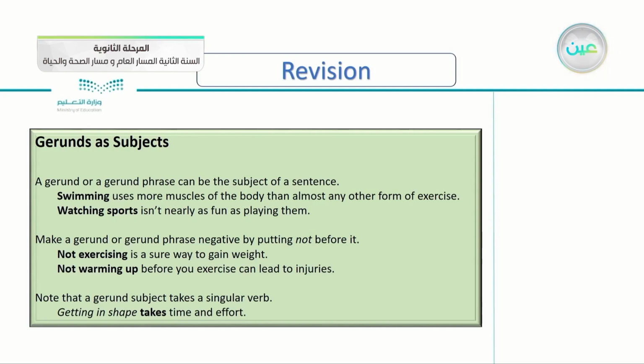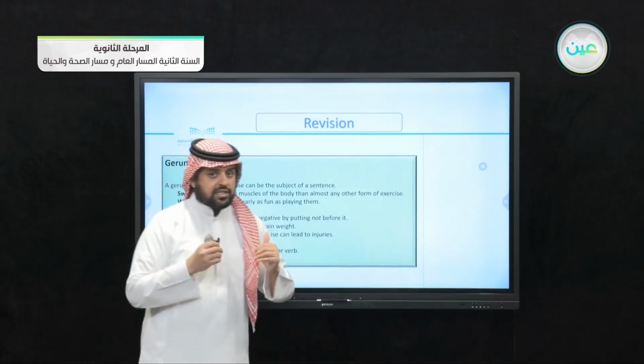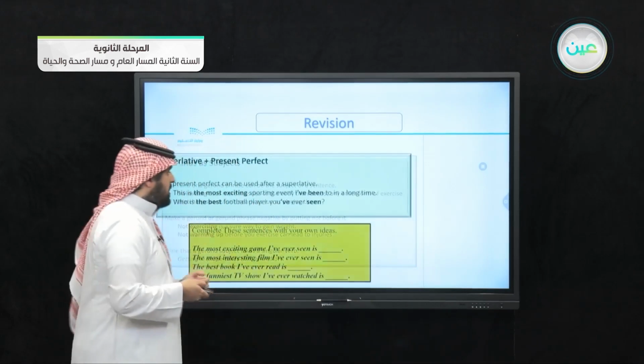Also here a gerund phrase: watching sports isn't nearly as fun as playing them. So watching sports here is a gerund phrase, and it's also the subject of the sentence. How do you make a gerund or gerund phrase negative? By adding the word not before the gerund. Remember, before the gerund, not after the gerund.